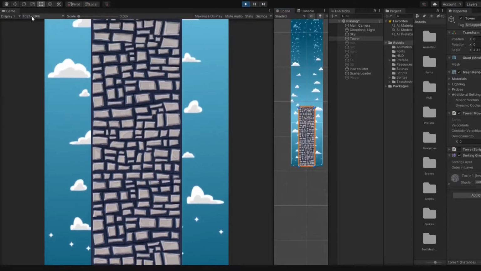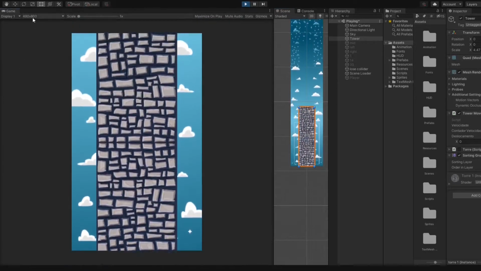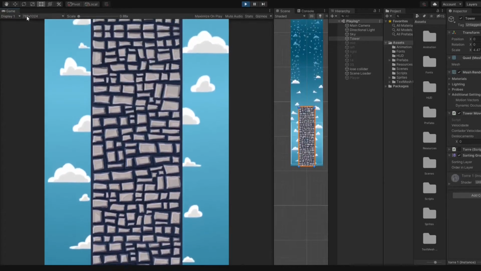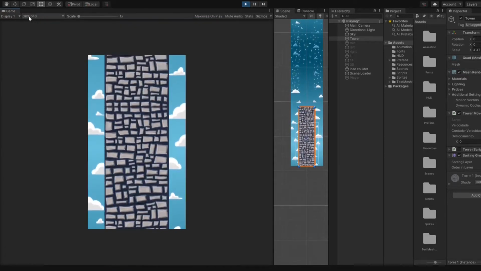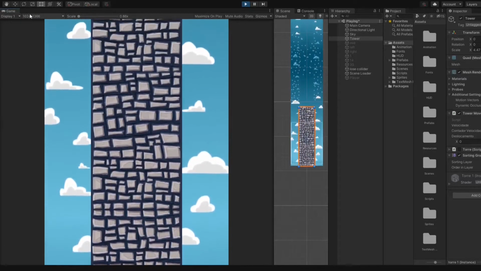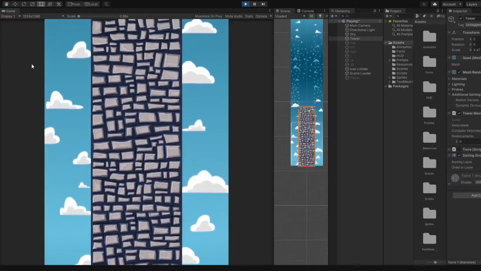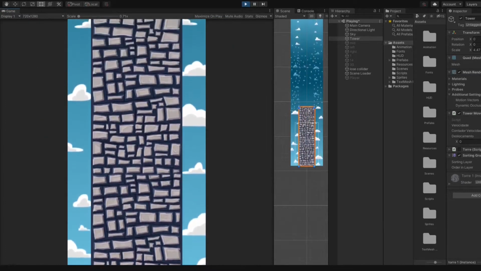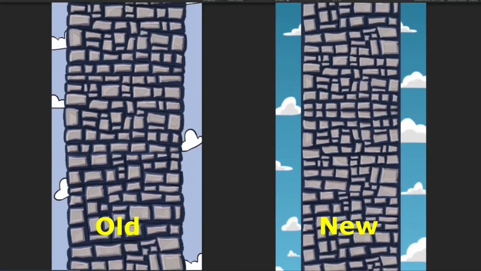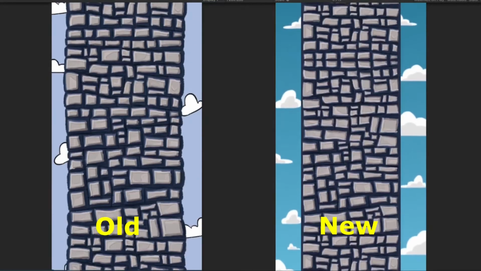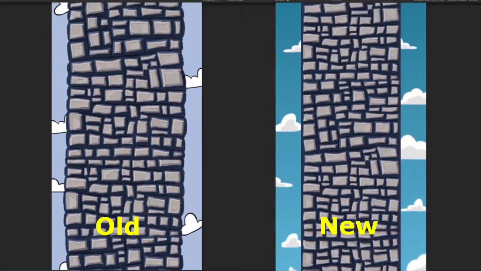I also made some improvements to the tower sprite to fit all mobile resolutions. Now when you change the resolution, the tower stays the same, and the sky background is the only thing that changes. Depending on the device you're using, you'll see more or less of the background, and it doesn't interfere in the gameplay at all. I was feeling pretty confident with the project so far.